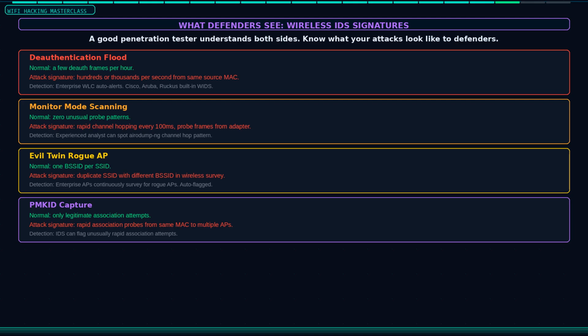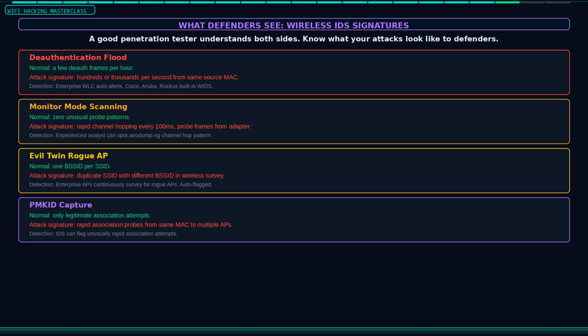Evil twin attacks generate two signatures. First, a duplicate SSID with a different BSSID appears in the wireless survey data. Enterprise APs actively survey for rogue access points and flag duplicates. Second, the deauthentication flood that accompanies the evil twin attack shows the same burst pattern described above.